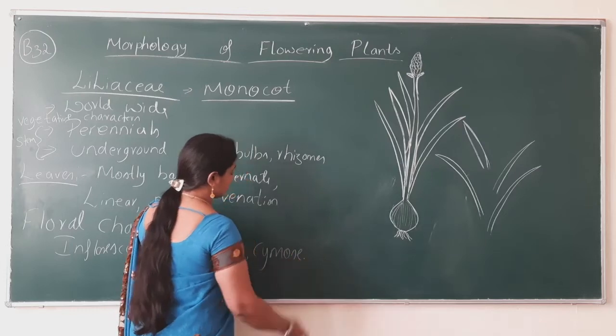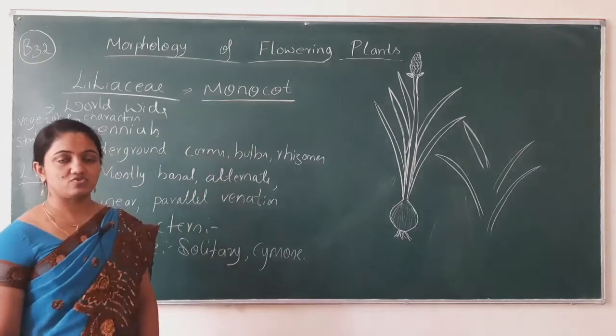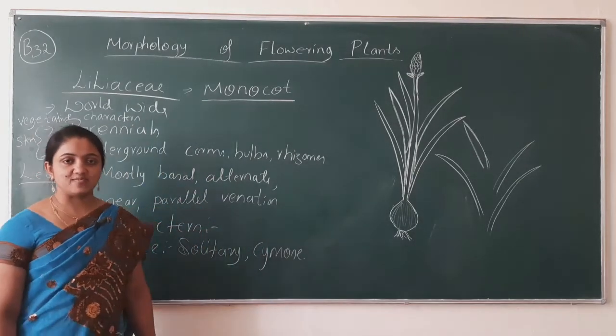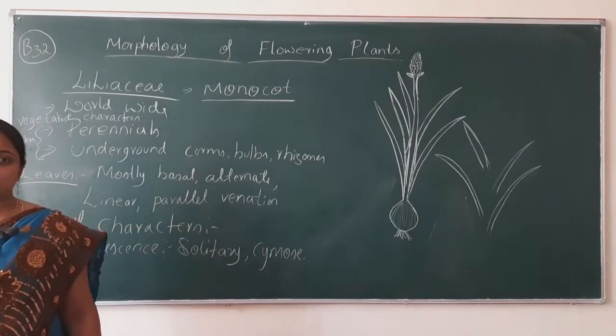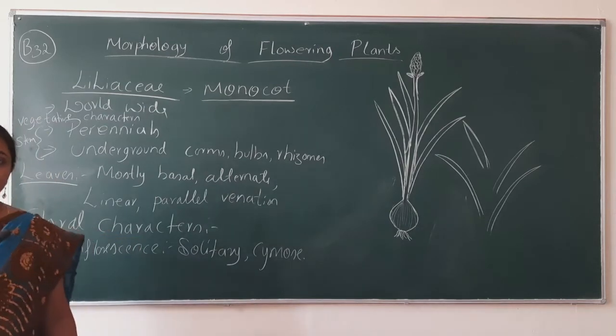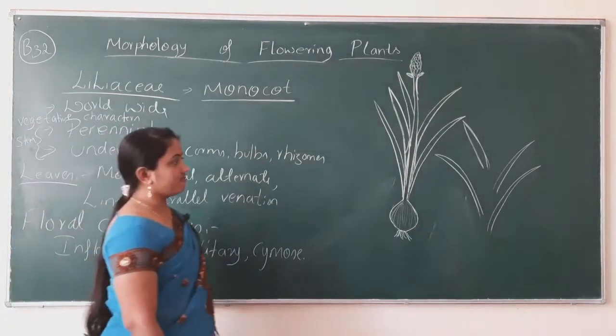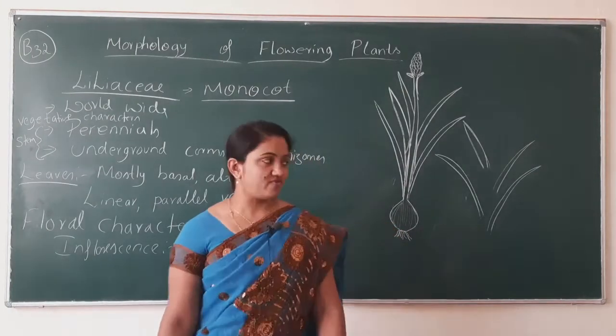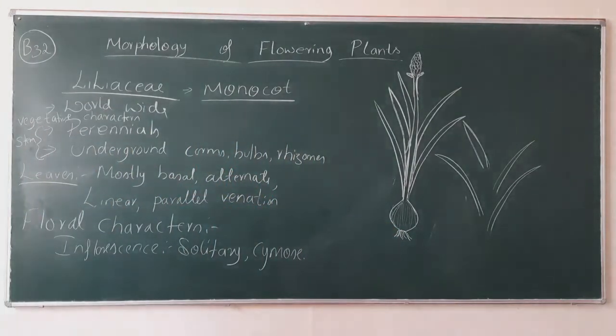Cymose means the floral axis ends in one flower, and it has a number of branches at the base. The succession is basipetal. From the base of the flower, it has a number of branches, and each branch consists of a number of flowers.